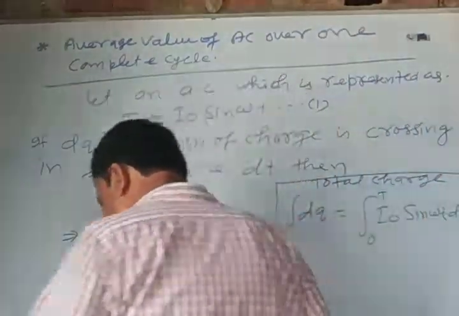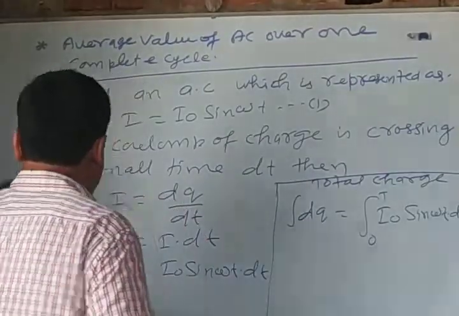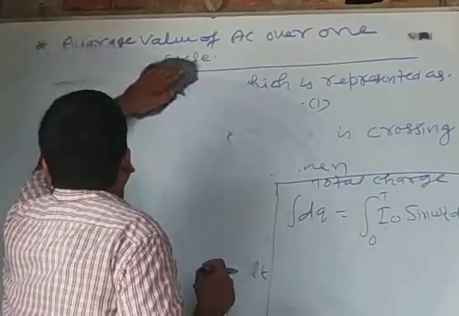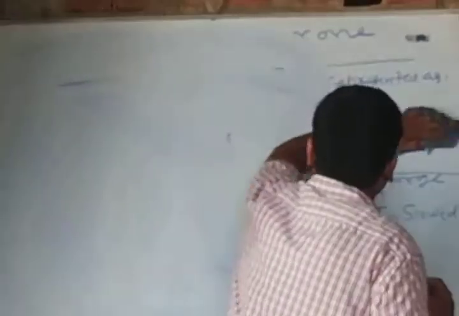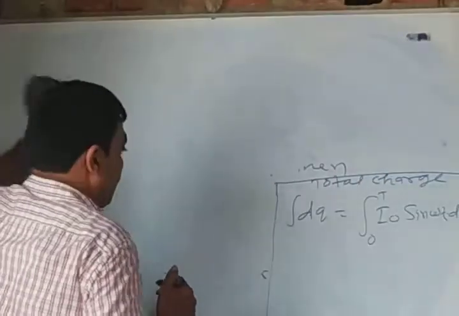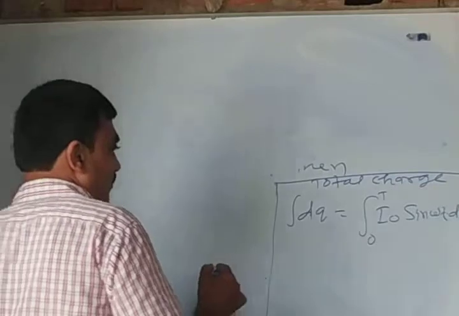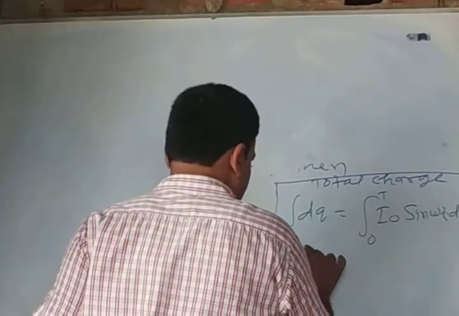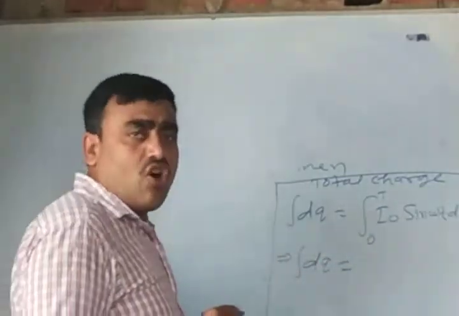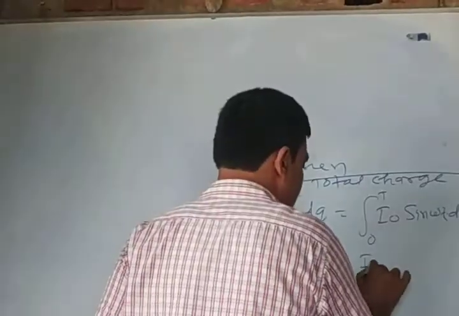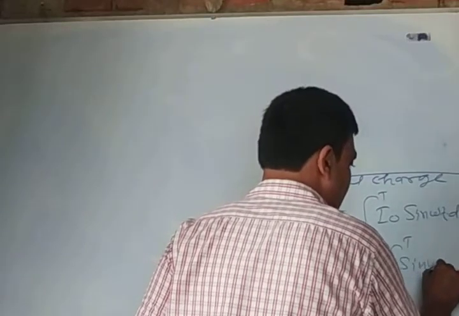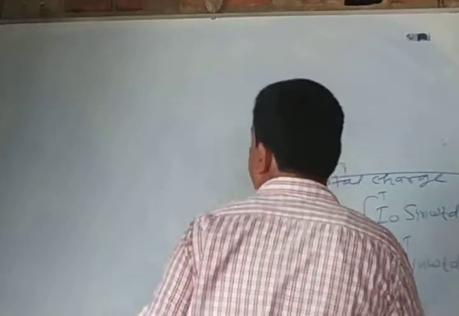After solving it, we find that the integral of dq is equal to I naught, the constant term, times the integral from 0 to T of sin omega t into dt.